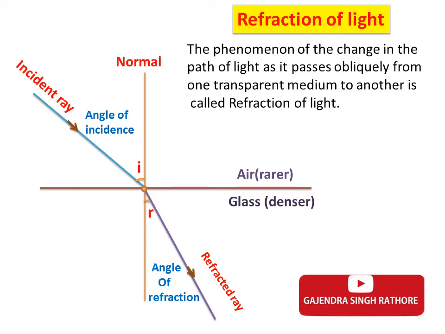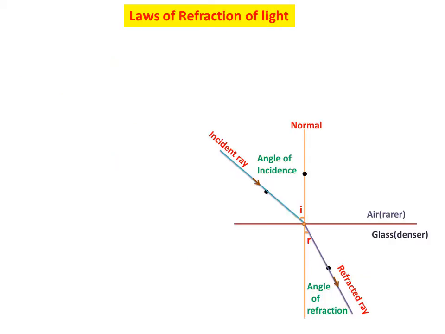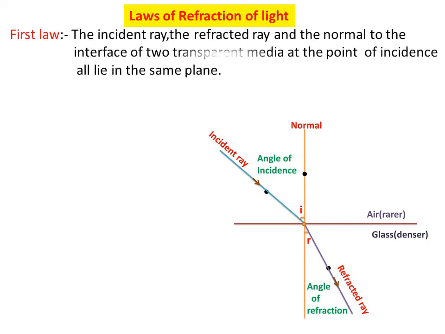Now what are the laws of refraction of light? The phenomenon of refraction of light obeys the following two laws.